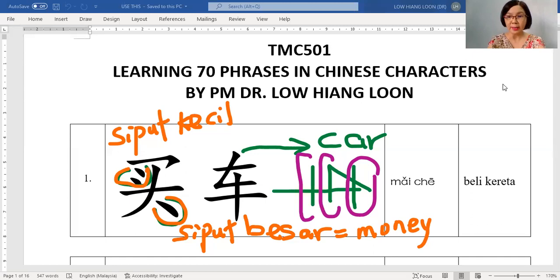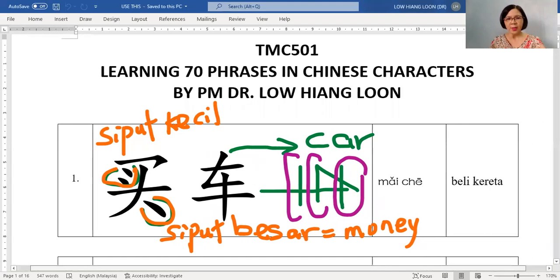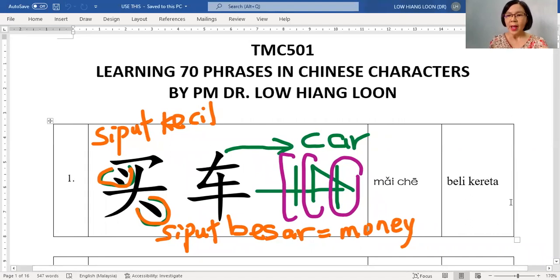好的. 今天 we are going to cover 70 phrases in Chinese characters, which means they are not in pinyin. However, to help you, 老师 has already attached the pinyin and also the meaning here. 老师 will start, and after 老师 has taught you a few, 老师 will get you to explain. 老师 may still show you the meaning, but you need to tell 老师 how to recognize it without the help of the pinyin or the meaning. First one: this is 买车, beli kereta, or buying a car.